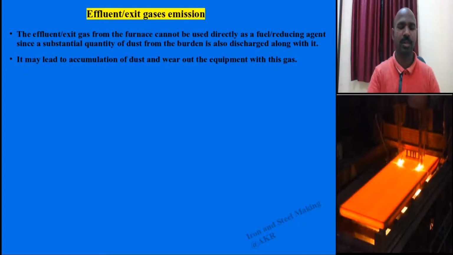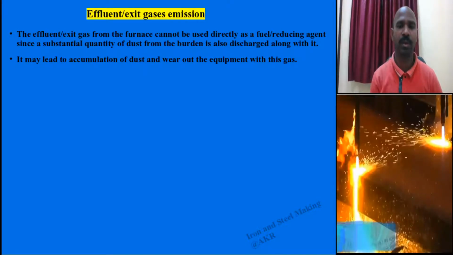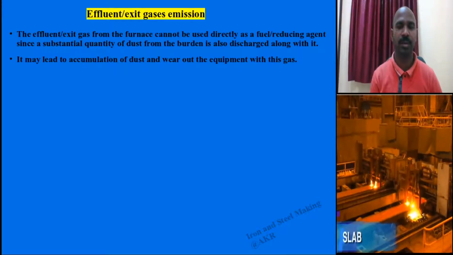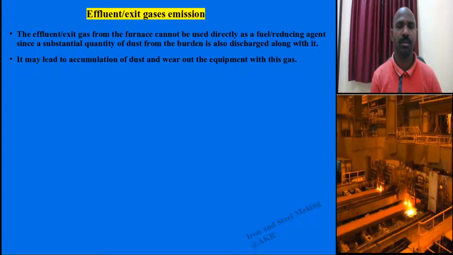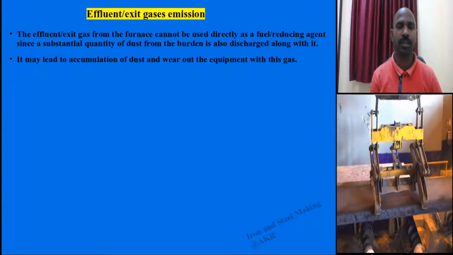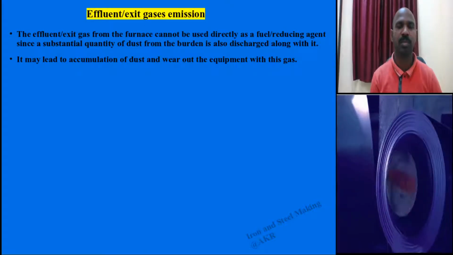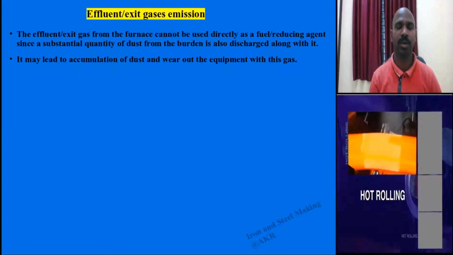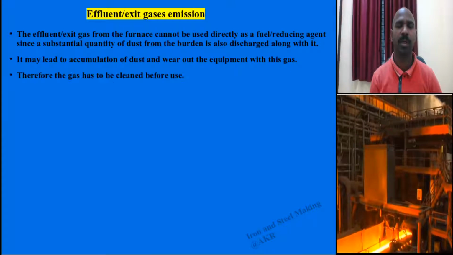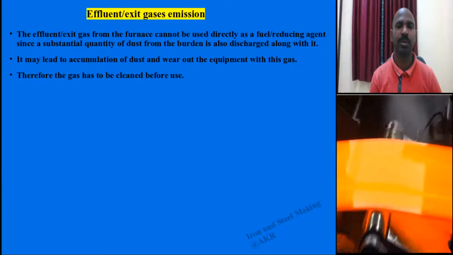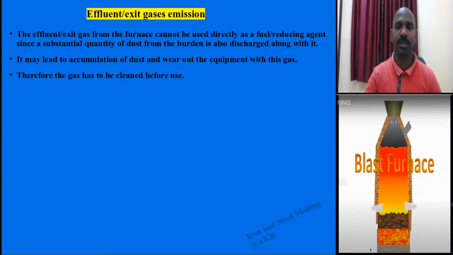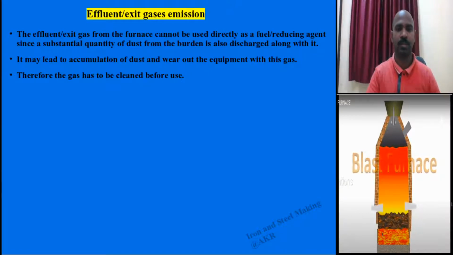As it accumulates and increases to 7 to 30 grams per meter cube, it may wear out the equipment, the top part and the refractory lining. So it is a disadvantage. What is the solution? You need to separate the solid dust particles from the gas.